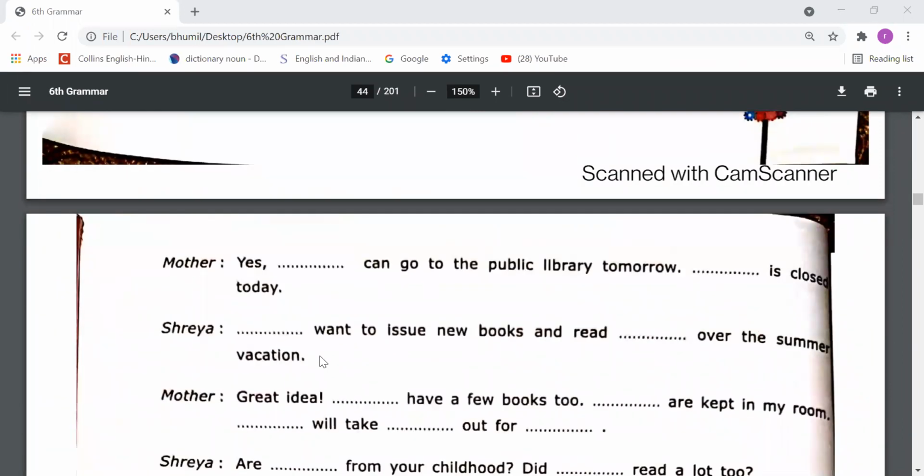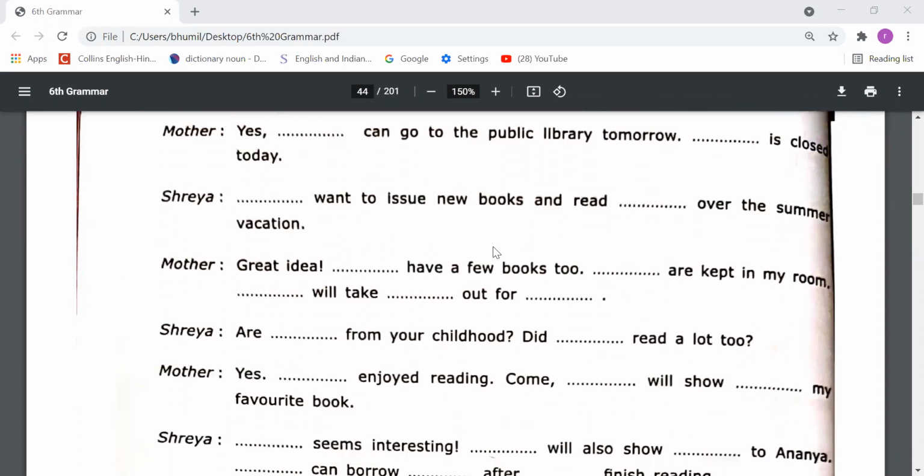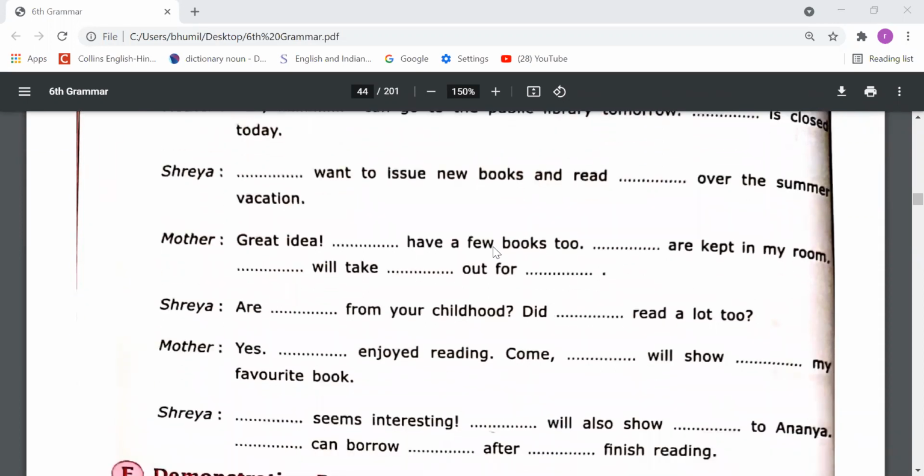Come to the next sentence. Mother, yes, I can go to the public library tomorrow. I can. So I we can use because that's the subjective case. Is closed today. So what can we fill in here? It is closed today. We can fill in it here because we are talking about the library. Mother is saying that yes, I can go to the public library tomorrow. It is closed today. So it we can use here. So dear students, on the basis of this understanding, you have to do this exercise. Just two I have told you, and the rest of the sentences you have to fill in by yourself.